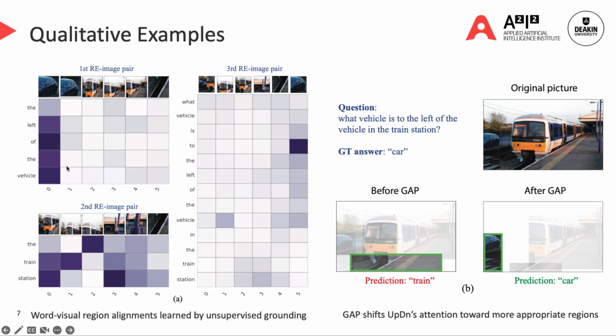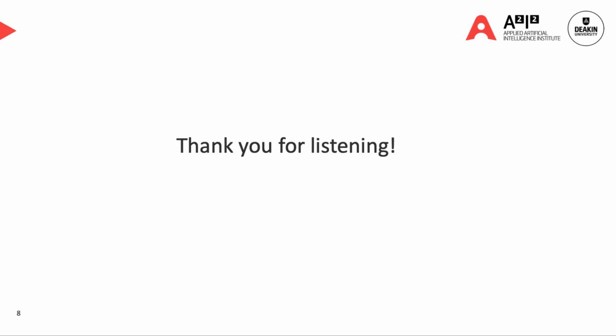These linguistic-visual alignments help shape the VQA model attention towards more appropriate regions to arrive at the correct answer. And that's everything for my talk today.